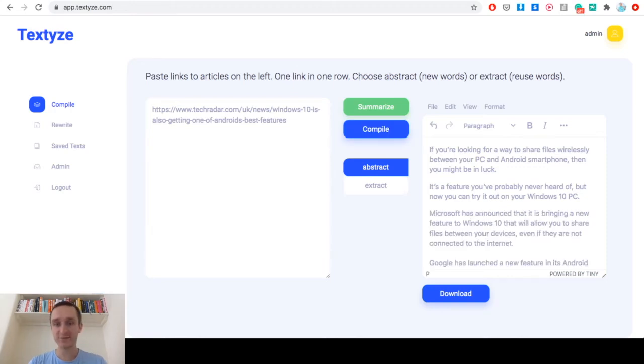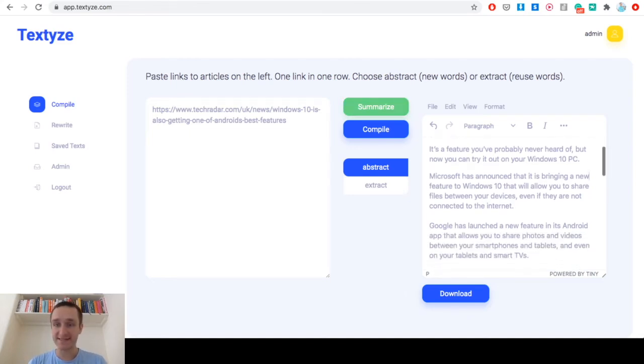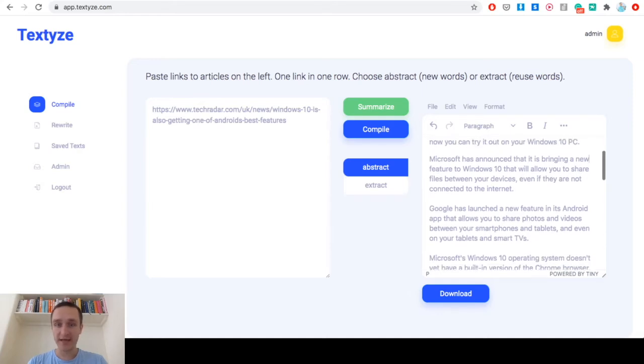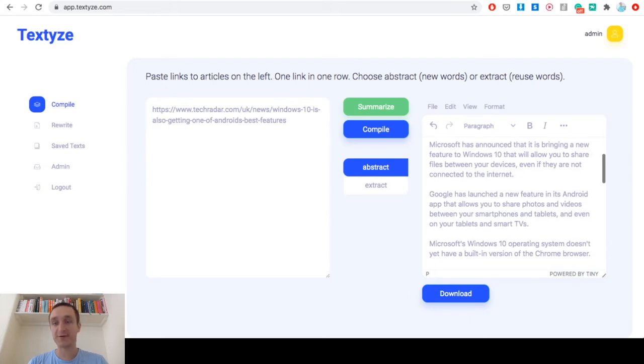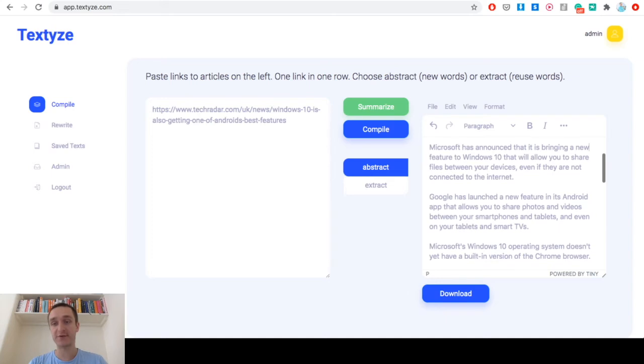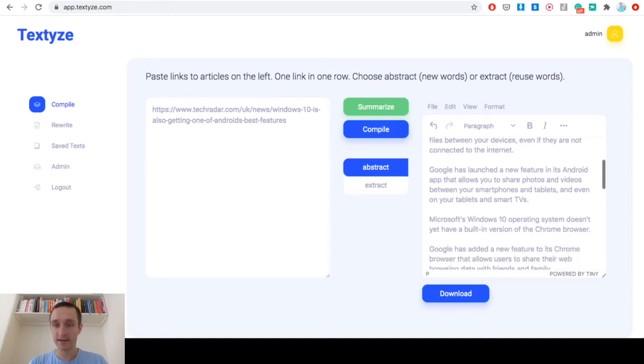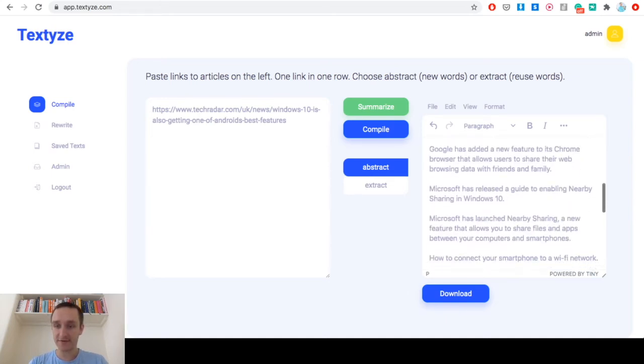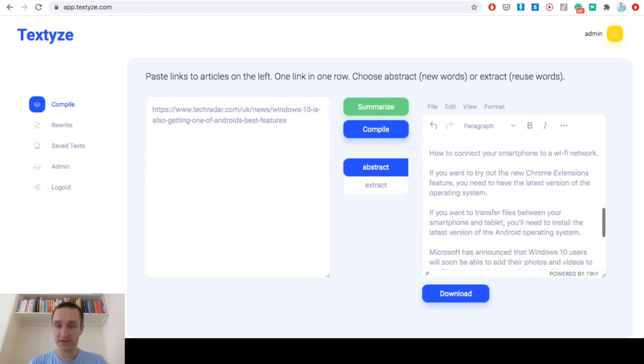So we have the text right now, which was directly added after the previous two summarizations. If you were to add another link and summarize or compile, then it will be added at the end of this text. So this is the result of compilation of the text from the link. I have chosen abstract, which means the whole thing will use new words rather than reusing words which are in the article. And as you can see, you have the main points here from the article written down for you.